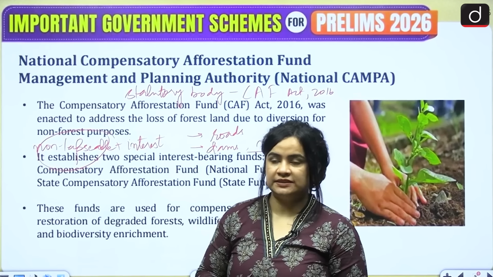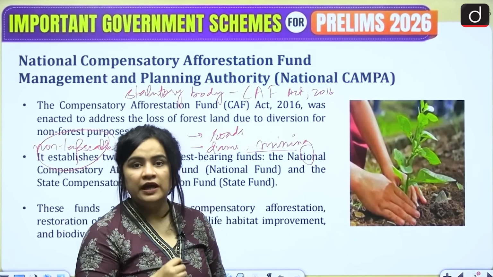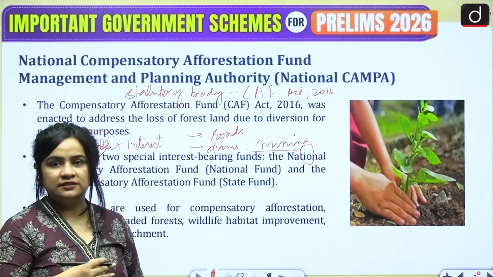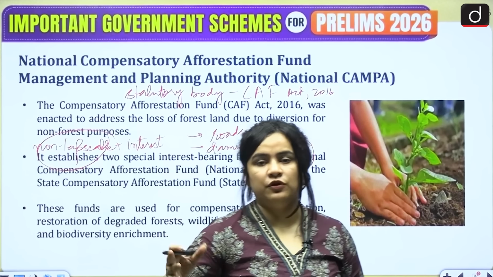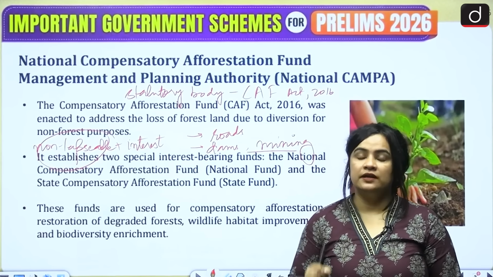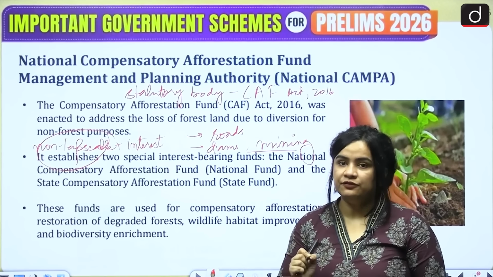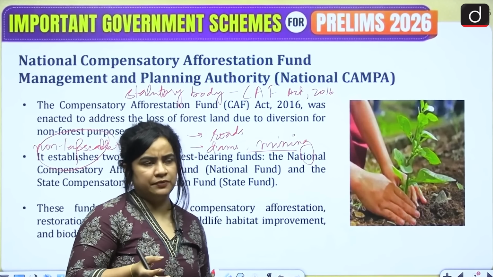They will not lapse. And interest bearing meaning they will accrue interest over the period of time. So let's say if 100 crores remain there for 1 year, then you will end up with 105 crores if 5% is the rate of interest. All right. So this is just an example.